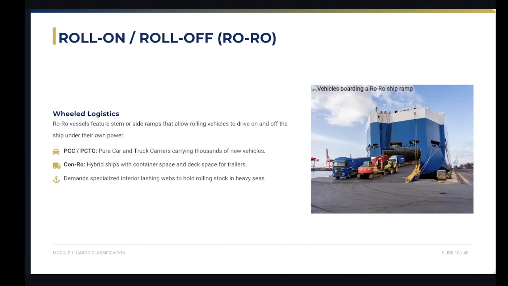We have now here what we call the roll on and roll off, or the ro-ro. So ro-ro cargo is driven directly on and off the vessel using built-in ramps. This is the primary method for shipping cars, trucks, and heavy machinery. Securing these vehicles on board requires specialized lashing straps to prevent them from rolling.